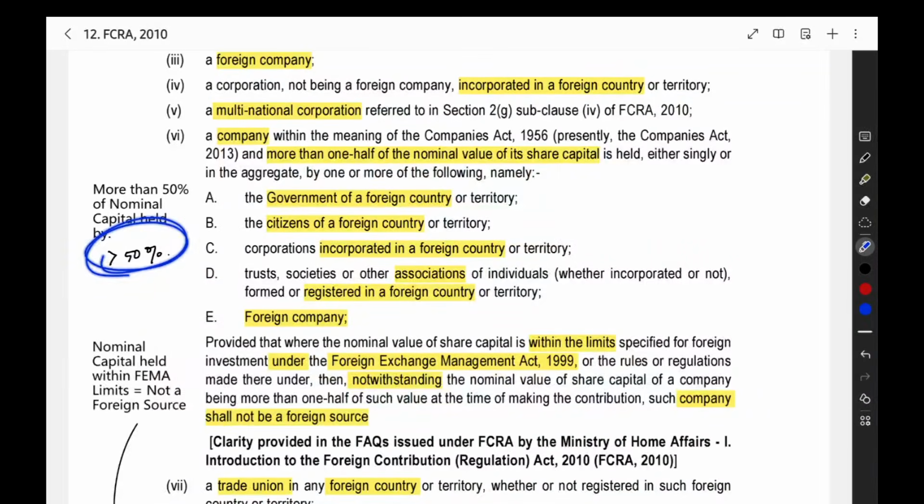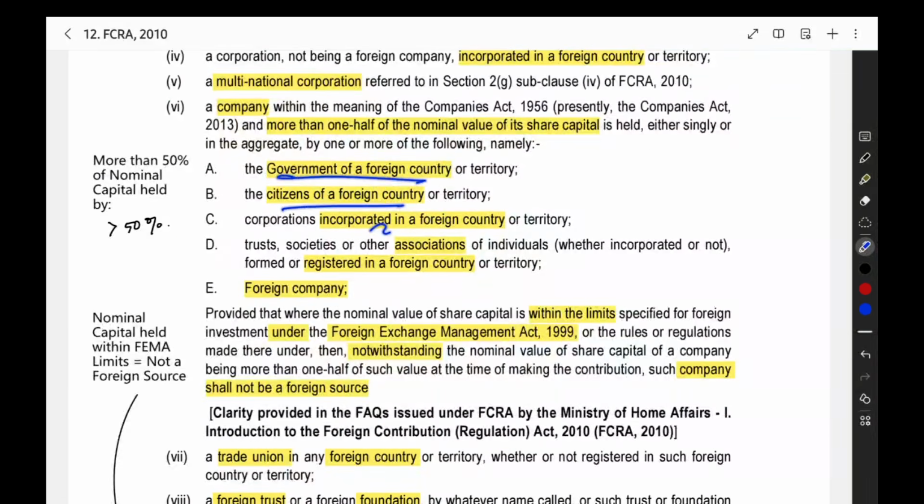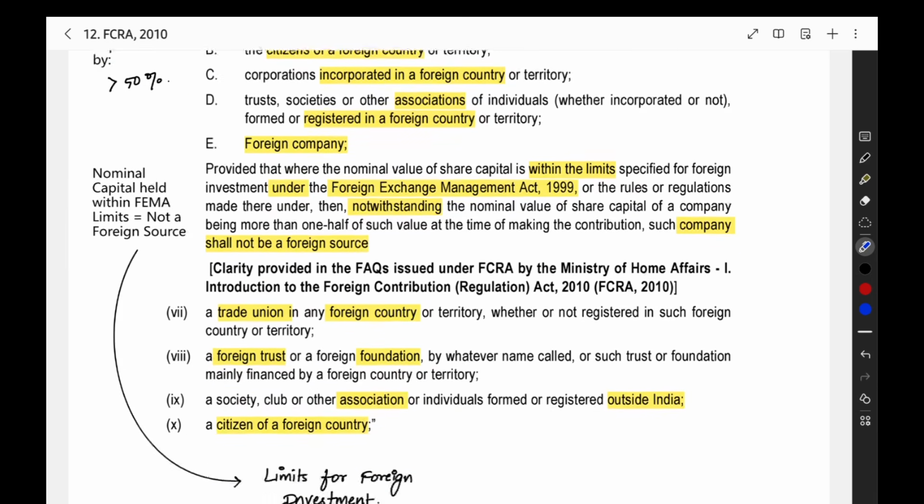This limit is important. Foreign government, foreign citizen, foreign incorporated corporation, trust, society, association formed in a foreign country, foreign company: when they have more than 50% nominal capital in one company, that is also foreign source.